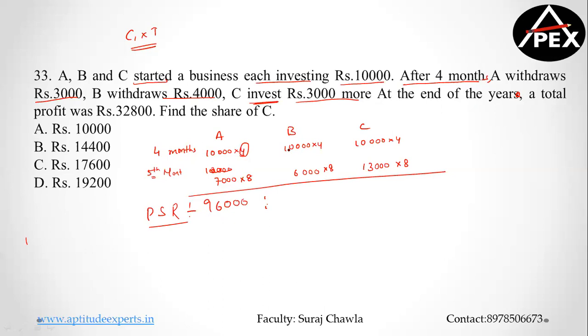Okay. Now again, this is 40,000 plus 48,000. 40,000 plus 48,000 is going to be how much? 88,000. Clear? Now C is going to be what? C is going to be 40,000, and 8 3s are 24. 4 I carry to 104. 104 plus 40 will give me how much? 144,000. Clear? So this becomes the profit sharing ratio. Can you just solve this, please?